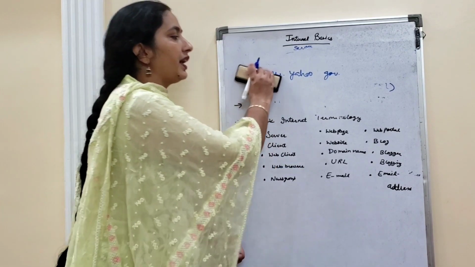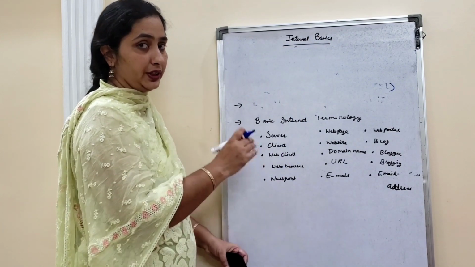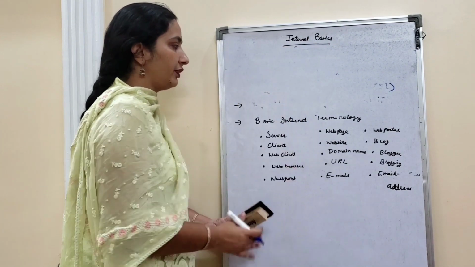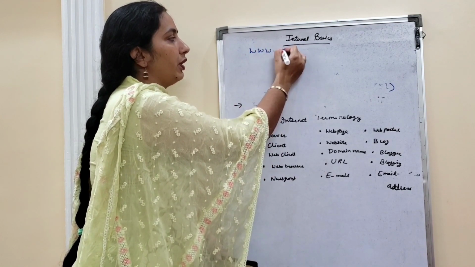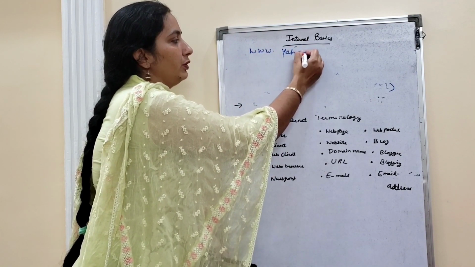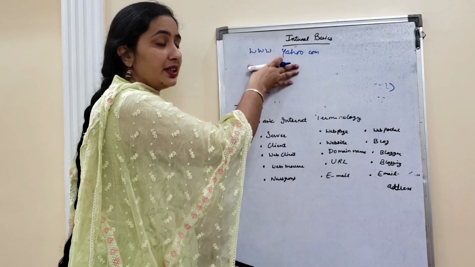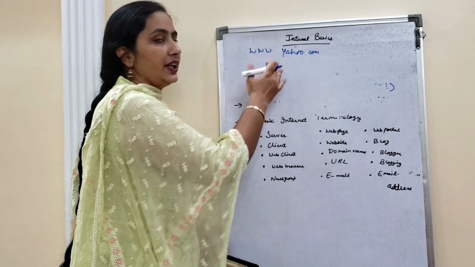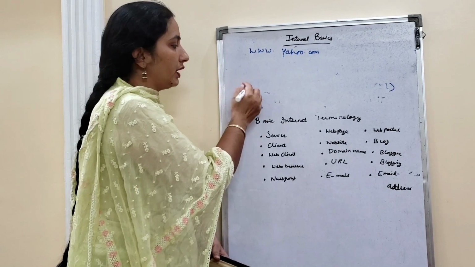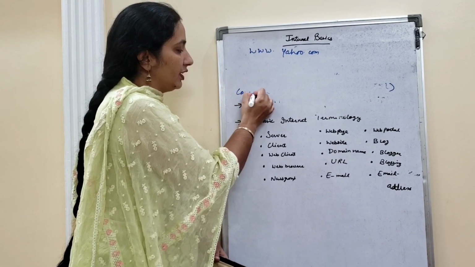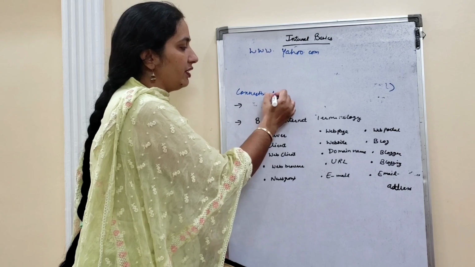Now what is this URL? URL is uniform resource locator. Whenever you are writing, on the top, www.yahoo.com, this is like letter addressing. Letter addressing means where we have different kinds of names. On the bottom you will get the message connecting. Just observe this whenever you are opening any website.